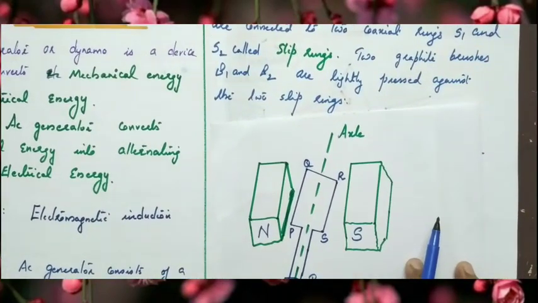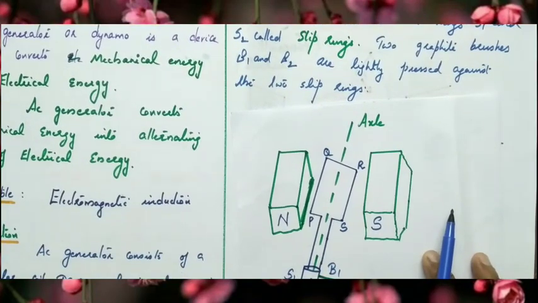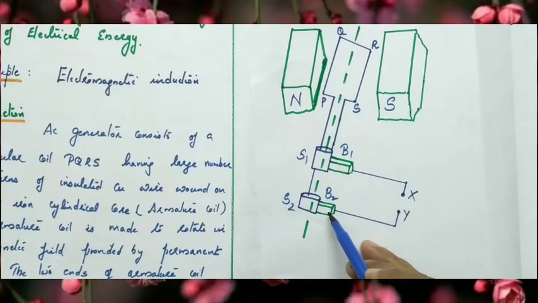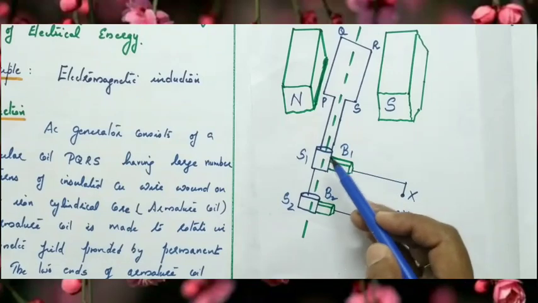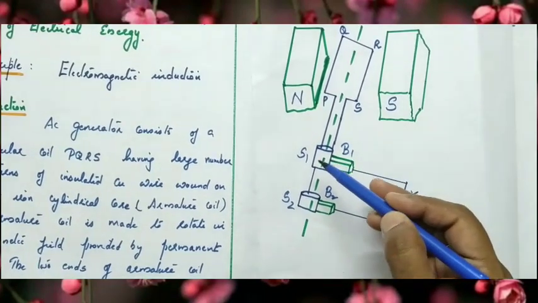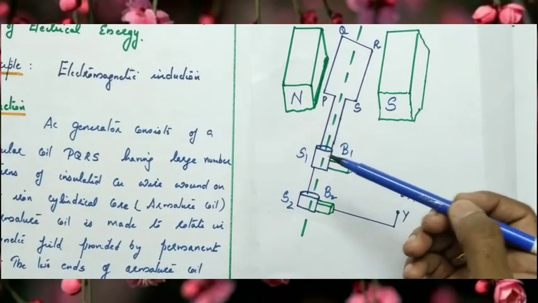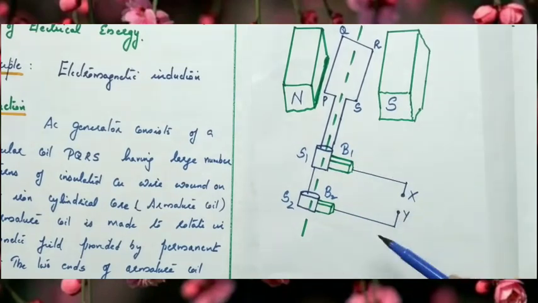And there are two graphite brushes B1 and B2 which are lightly pressed against the two slip rings. These graphite brushes B1 and B2 are in sliding contact with the slip rings. They are not in permanent or fixed contact with the slip rings, they are in sliding contact with the slip rings S1 and S2, and output can be taken across the two brushes.